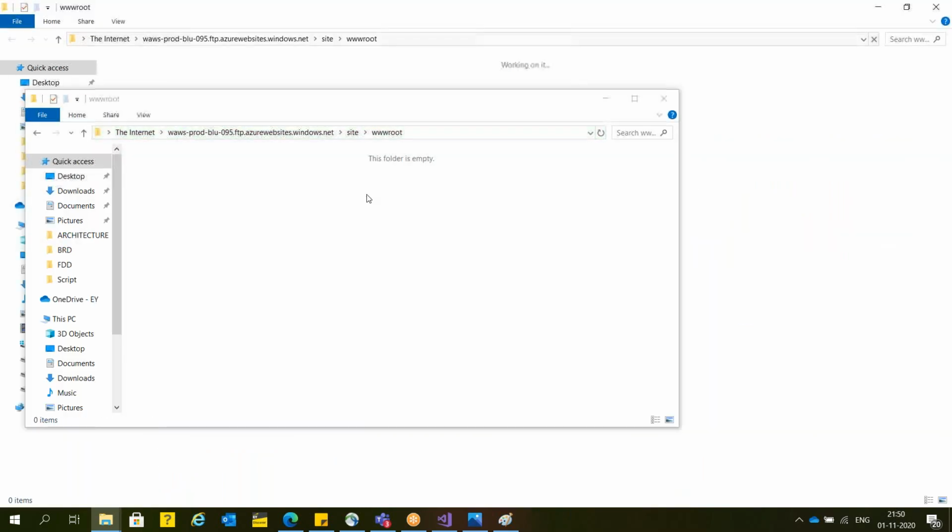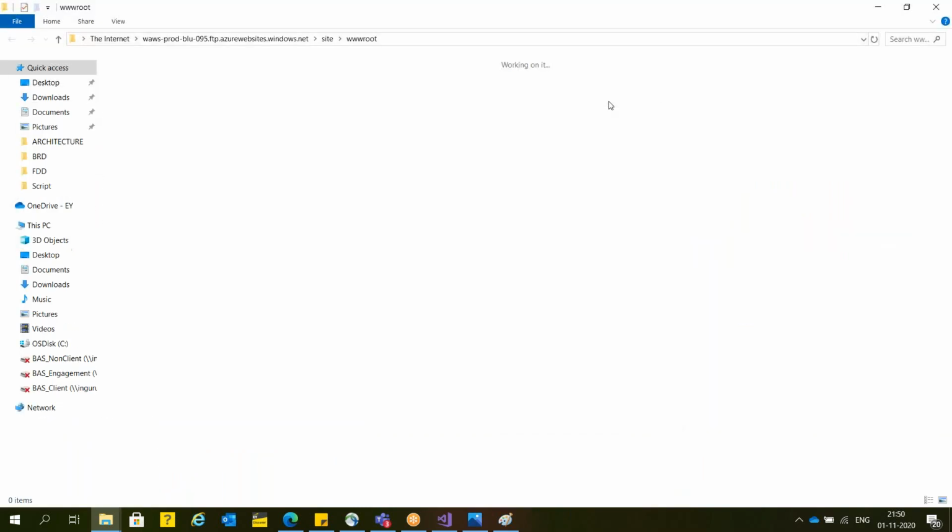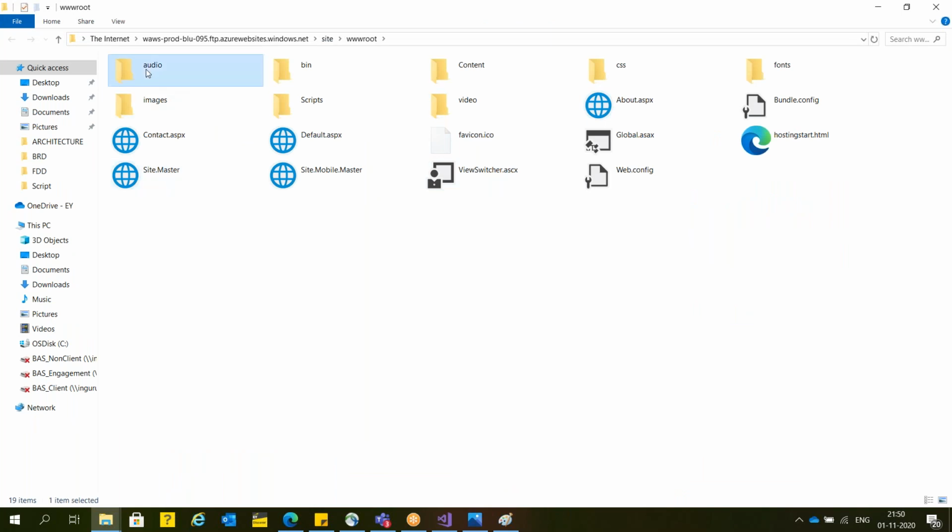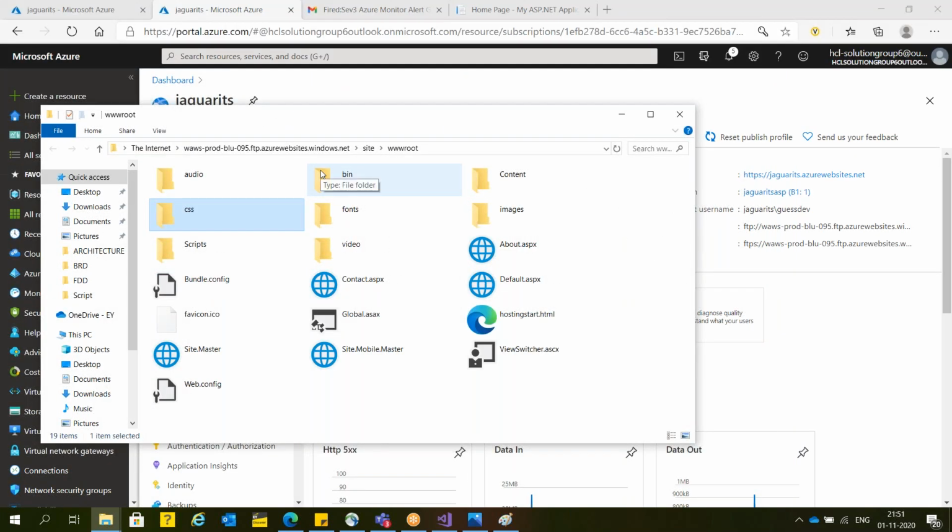So, okay. See guys, audio, images, CSS, everything. Clear? So, in case from the Windows environment, from the Linux environment, or from any other environment, in case you want to directly access the FTP environment, if you have the credential directly, you can access.